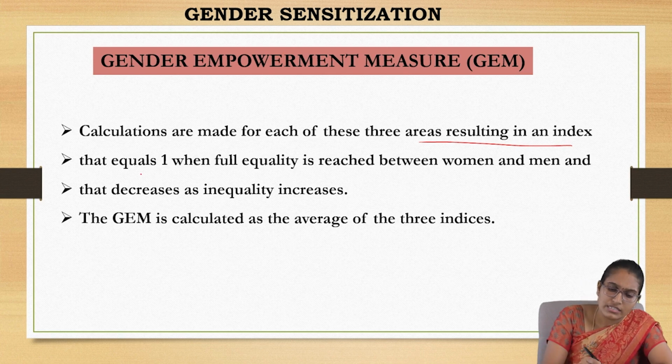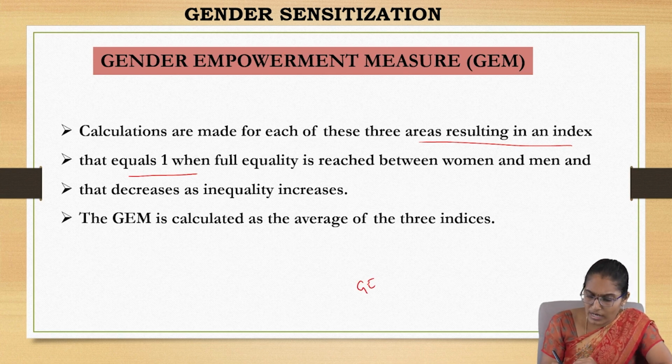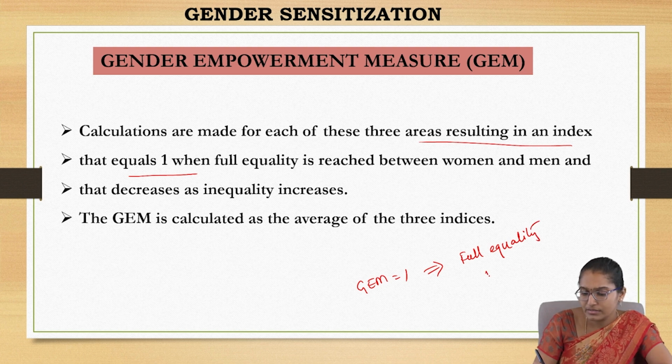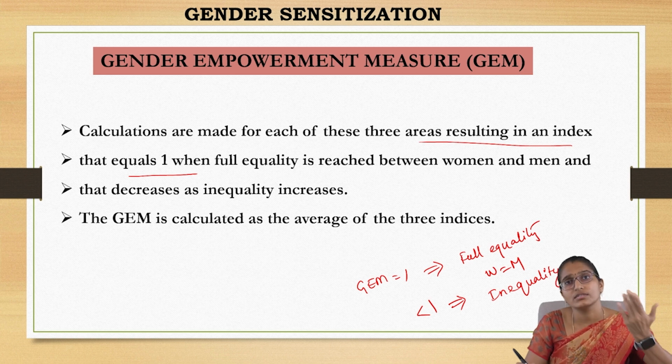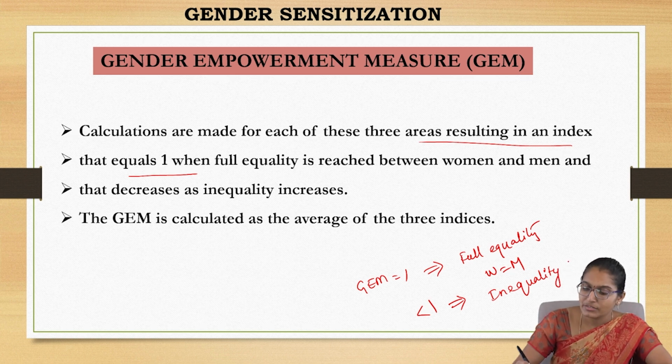If the GEM equals 1, that means there is full equality between men and women. And if it is less than 1, then inequality is increasing. It can be with respect to either male or female. So there is an increase in the inequality.